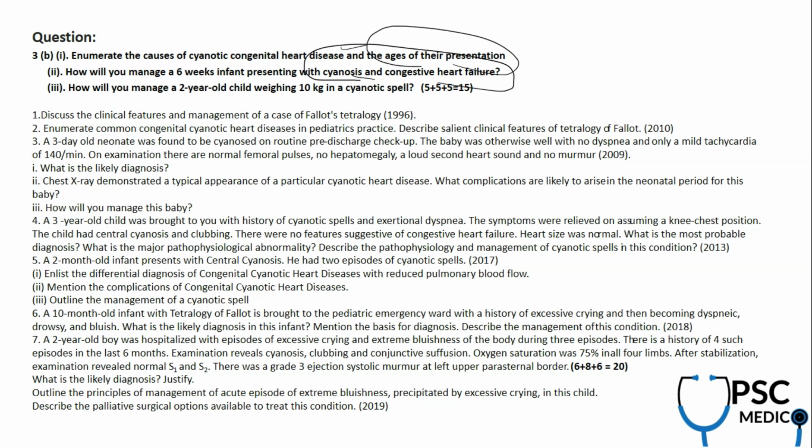Okay, this is again a rare question, because when I say cyanotic congenital heart disease, I was only teaching you tetralogy of Fallot, because in 1996, 2010, 2009, 2017, 2019, everywhere management of a cyanotic spell, classification of the cyanotic congenital heart diseases was asked. But a 6-week infant presenting with cyanosis and congestive heart failure is, I'll say, a kind of related question only, but a bit of a bouncer question, which we'll be discussing in our upcoming videos.